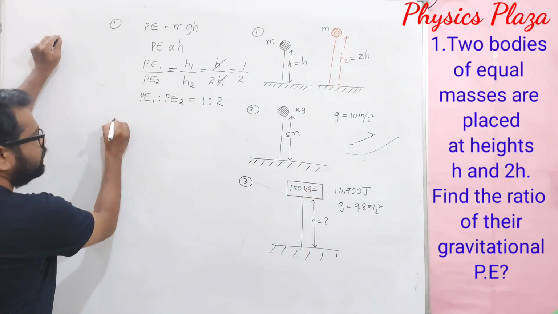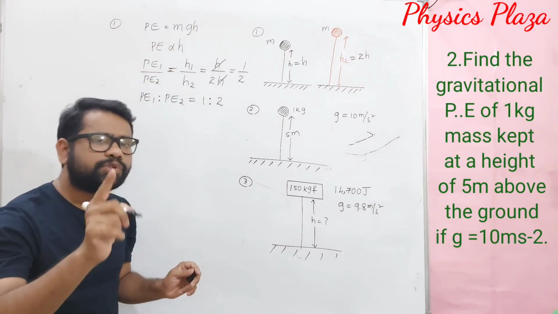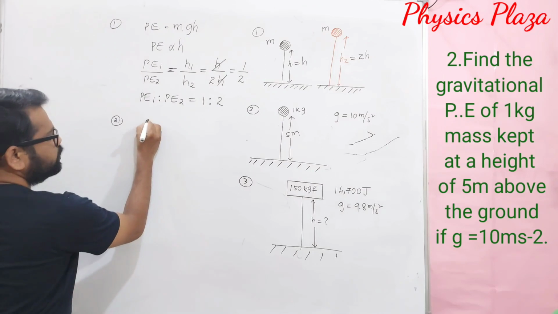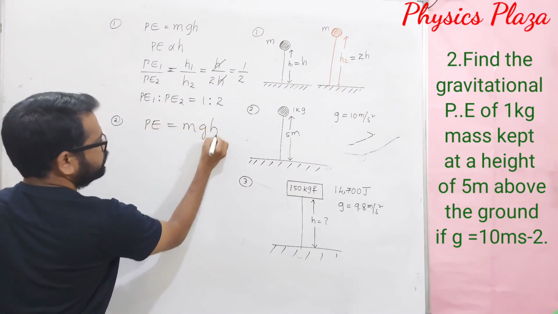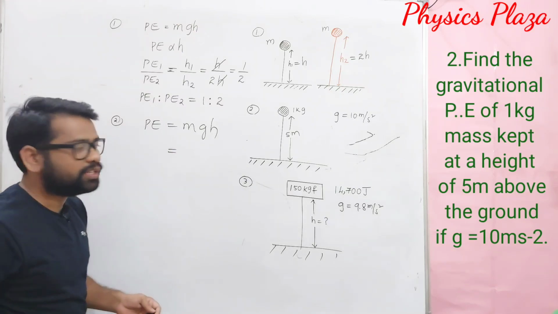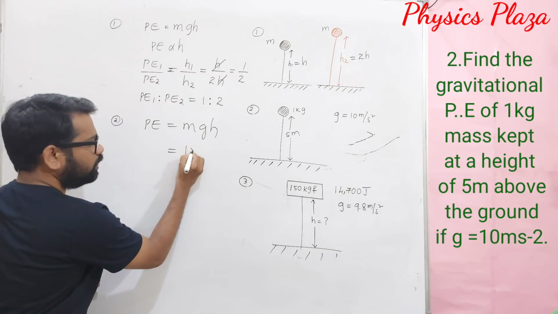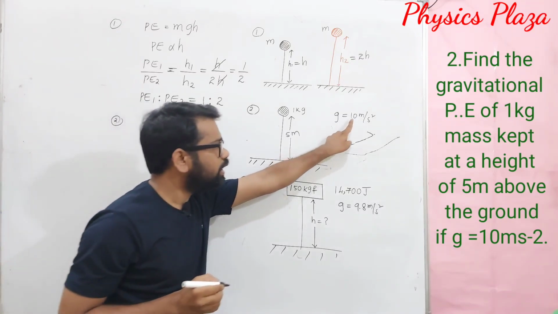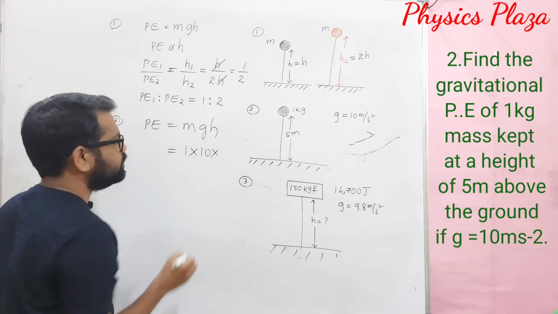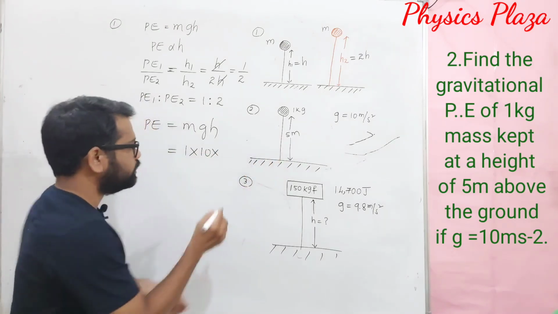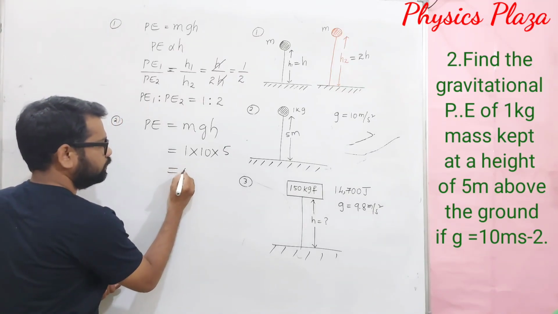This is a direct numerical based on the formula potential energy is equal to mgh. Mass is given as 1 kg, g is given as 10 meter per second square, and h is given as 5. So 1 into 10 into 5, it will be 50.